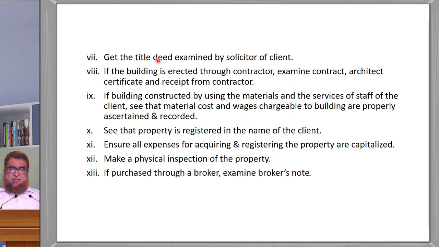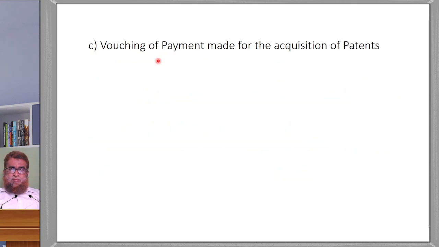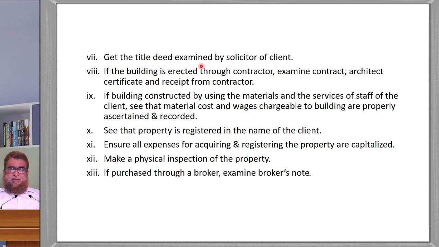Next one, get the title deed examined by the solicitor of the client. Through your client's solicitor or any such expert, the title deed should be verified. Meeting some advocate or solicitor, the title deed should be examined. Is there any problem with the title deed?